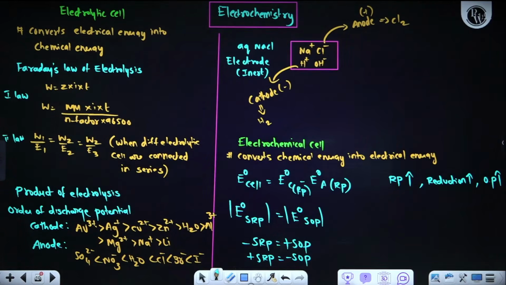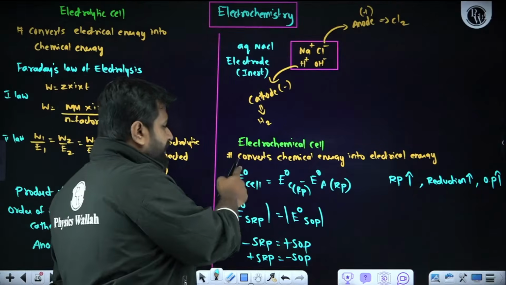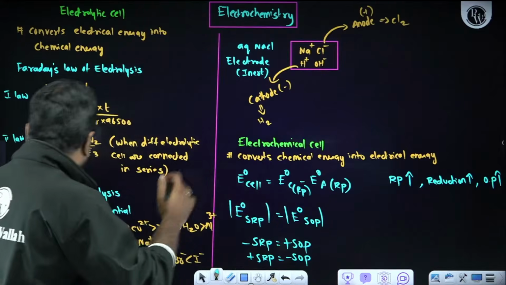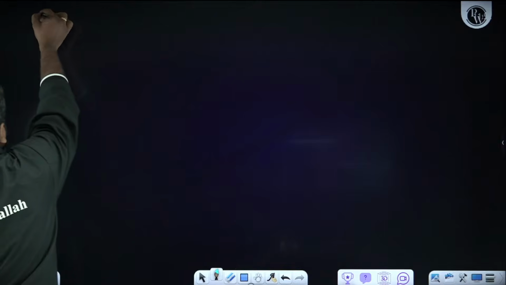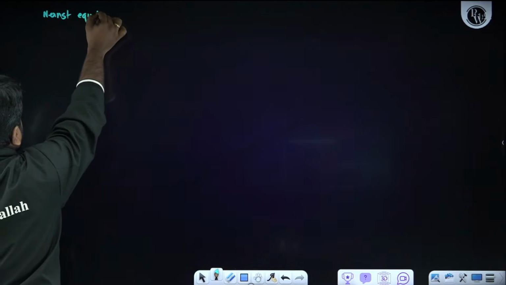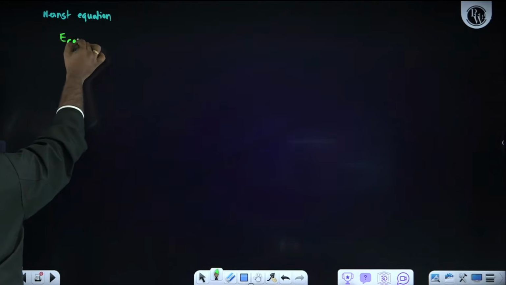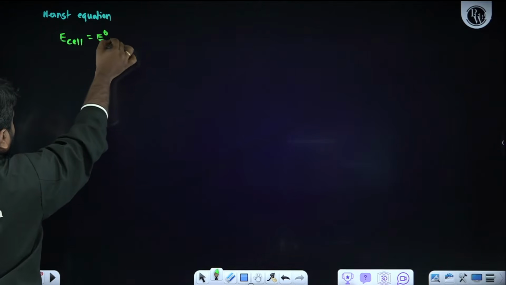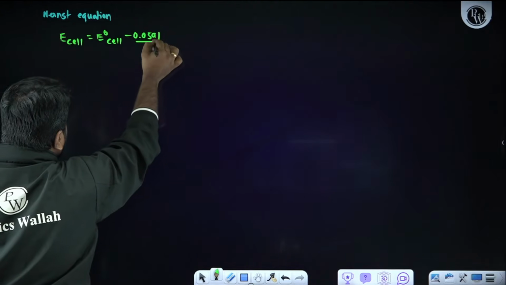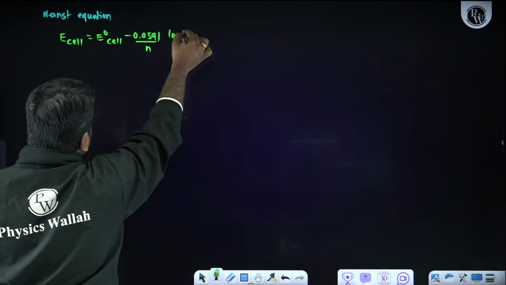Then instead of standard EMF of the cell, if I want to calculate EMF of the cell at normal condition, what is the formula we will use? We will be using the Nernst equation. So what is the formula? E cell is equal to E naught cell minus 0.0591 divided by n into log Qc.